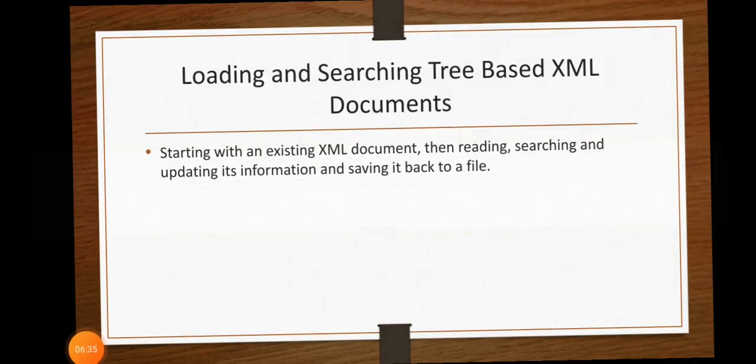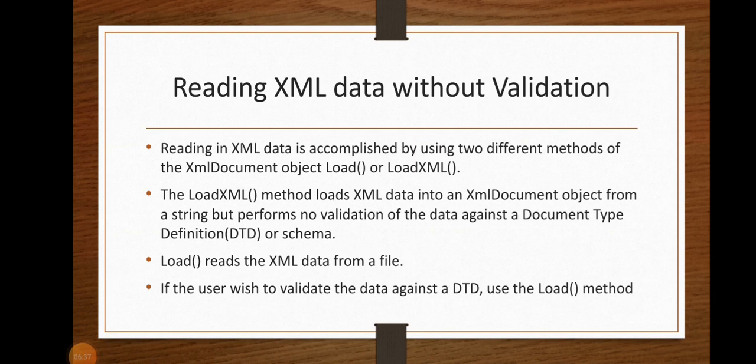Okay. Next, we move on to how to read data. There are two ways of reading data: one is with validation and another one is without validation. That is, we don't check anything, we just read the XML data. This is reading XML data without validation. It is accomplished with the help of two different methods which reside in the XML document object, that is, the load and loadXML methods.